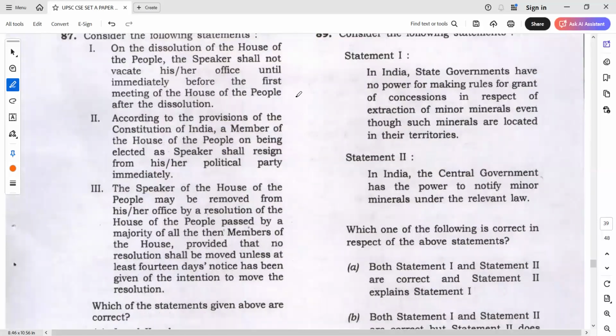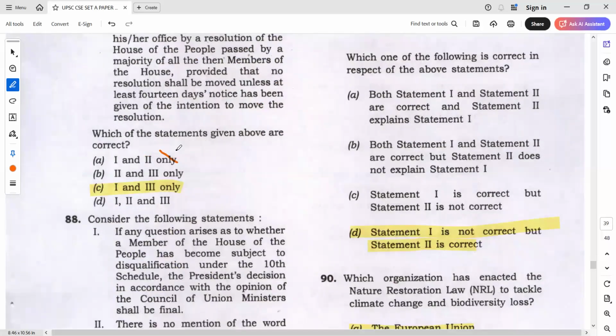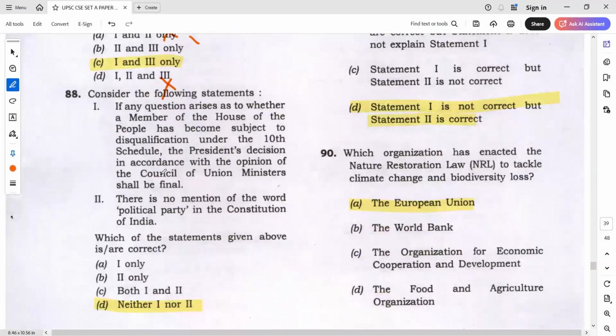And here, on the dissolution of the House of People, the Speaker shall not vacate his office until immediately before the first meeting of the House. This is definitely true. According to provisions of Constitution of India, a member of House of the People on being elected as Speaker shall resign. Constitution, definitely it is not there. So 2 is not there. The answer is simple. Answer is 1 and 3.